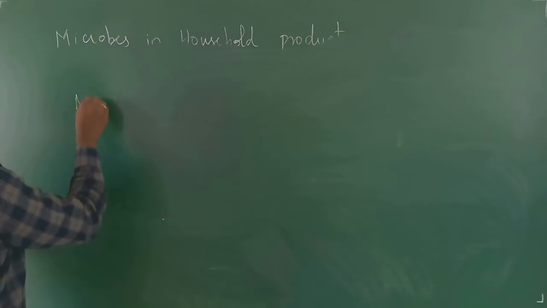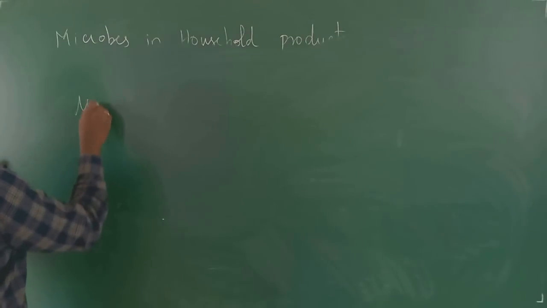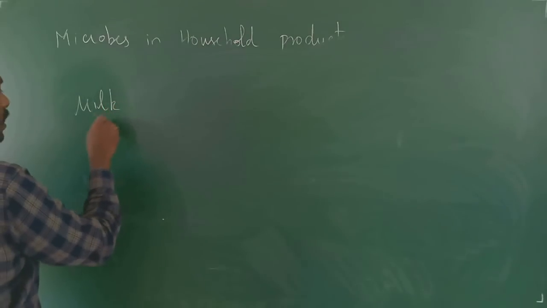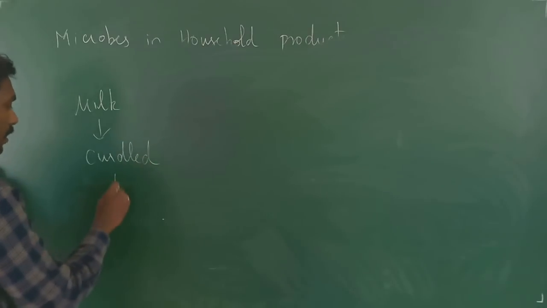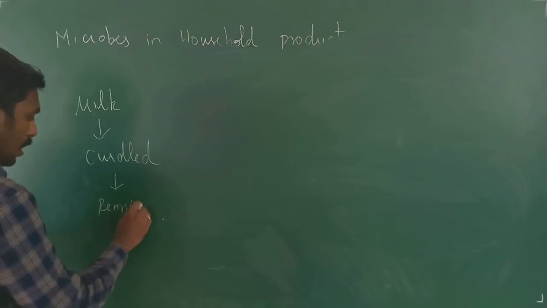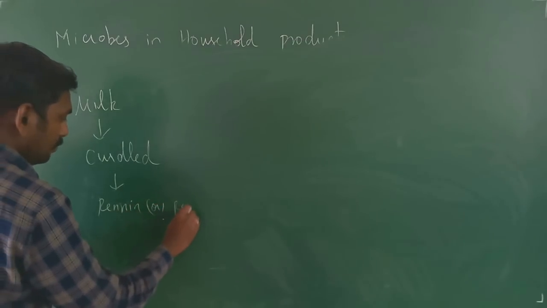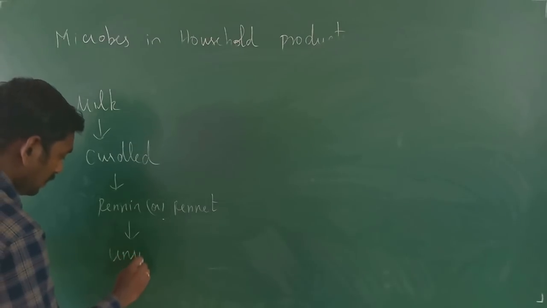Right, we have got the milk. Milk we have got, and the milk has been curdled, right? Then you will be adding renin or rennet. This is called the unripe cheese.